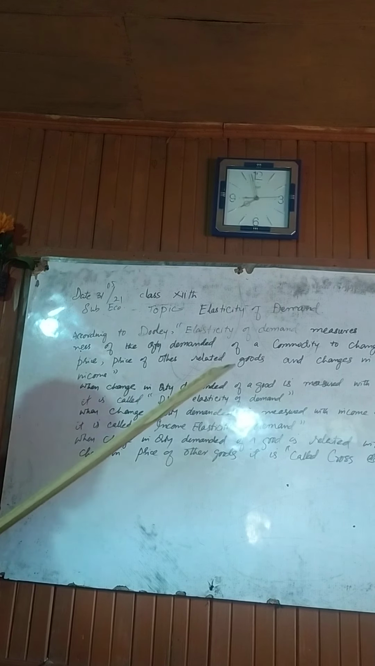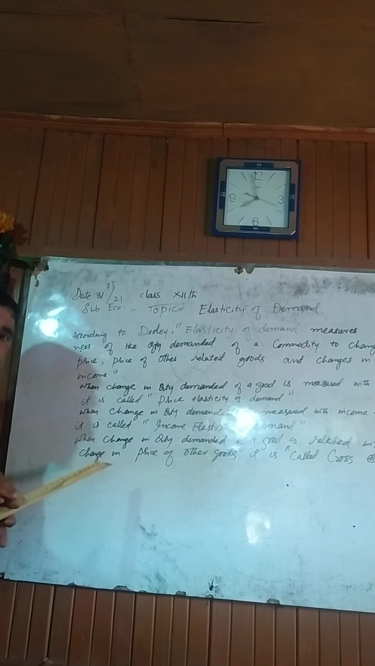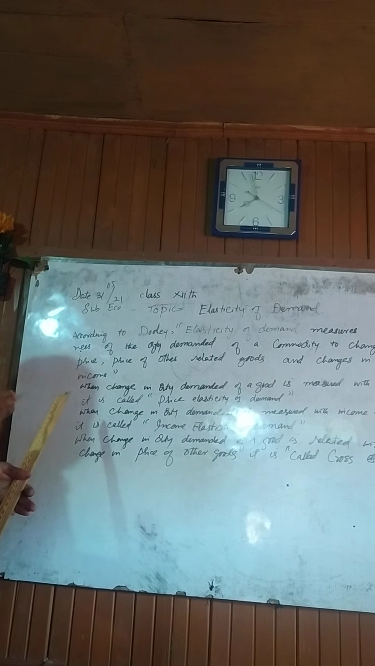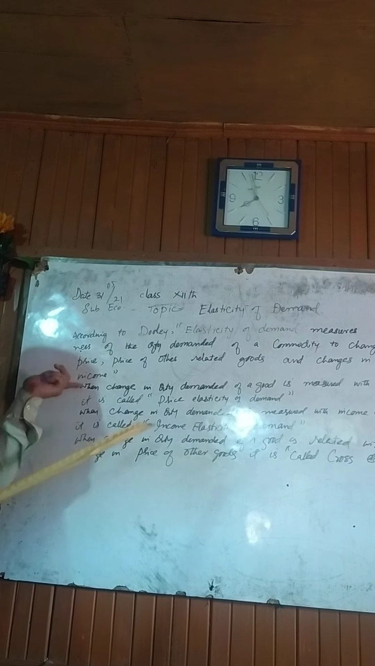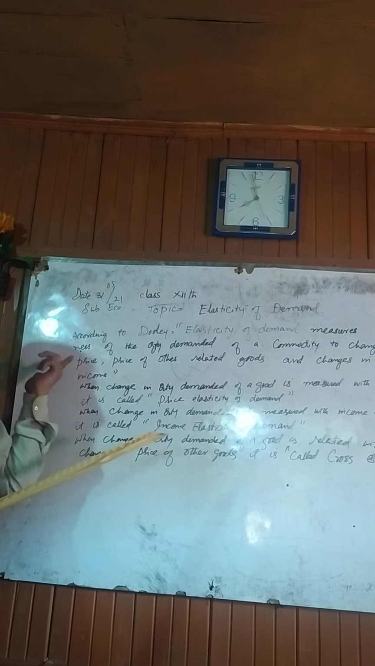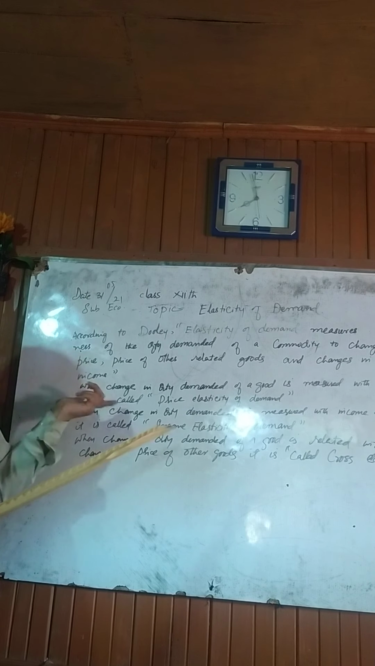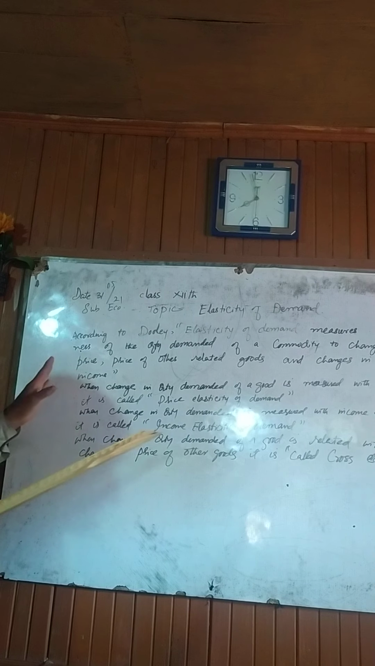So we can say in a nutshell, elasticity of demand is basically the responsiveness of the quantity demanded of a commodity in response to its price, or in response to the price of other goods, or in response to the income of the consumer.